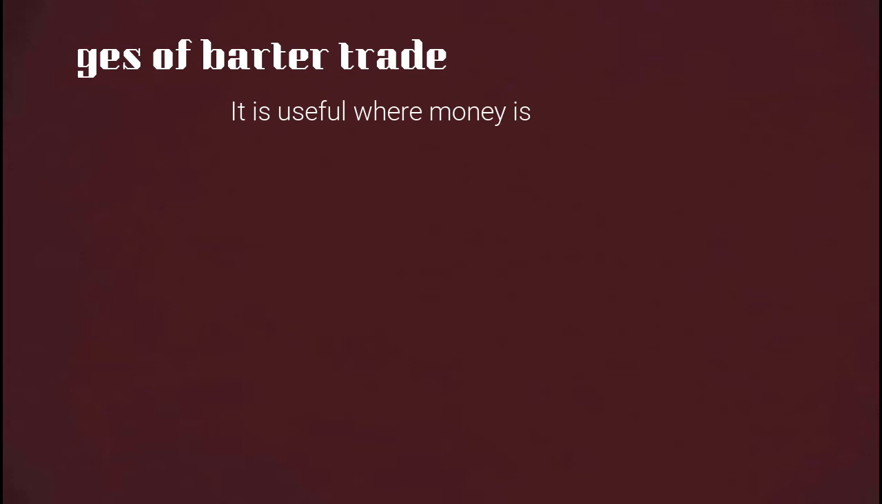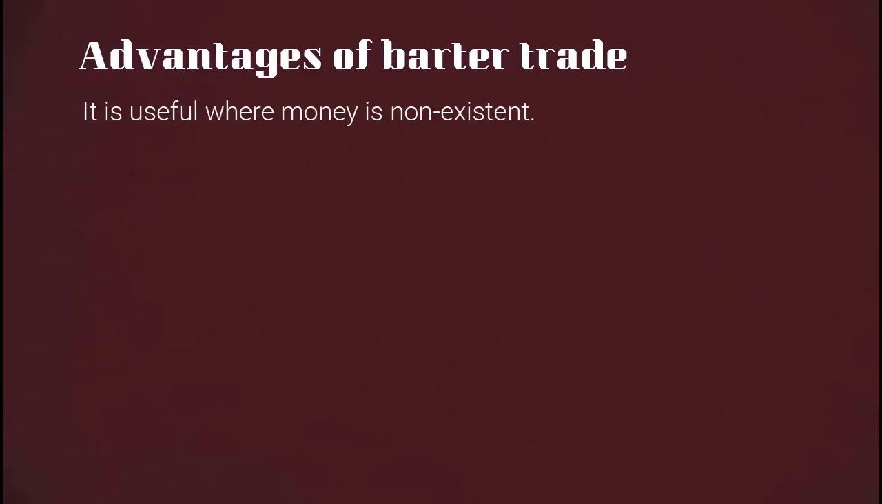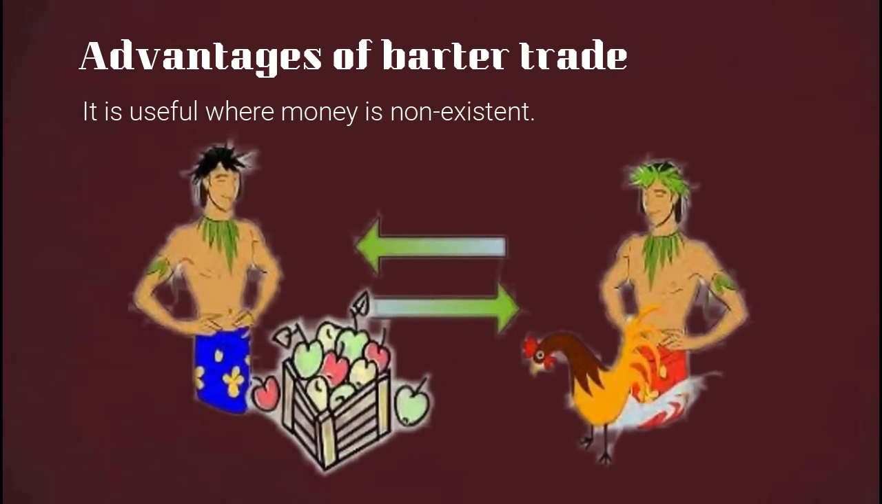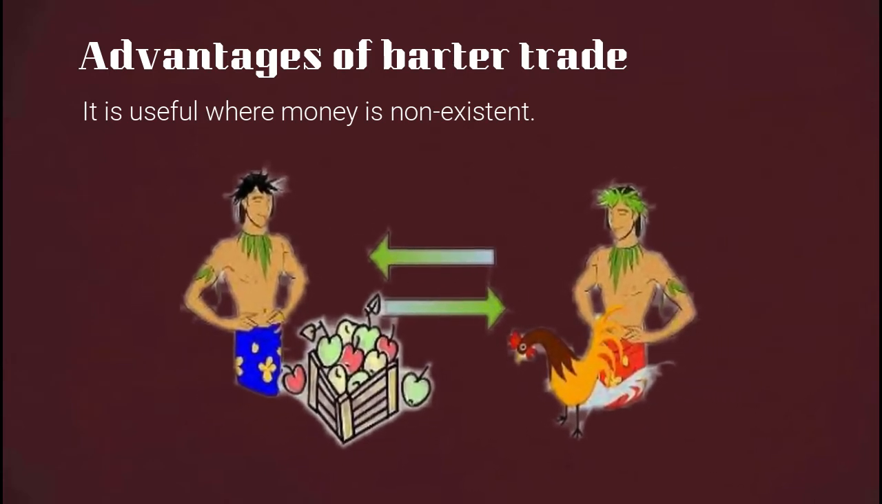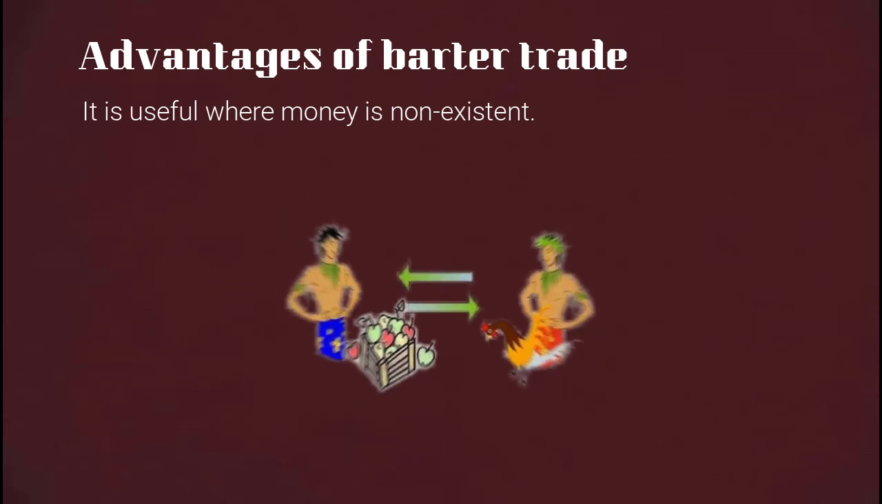And now let's look at the advantage of using barter trade. It is useful where money is non-existent. That is why it involves the exchange of goods for goods. You exchange goods for other goods, like the way the Maasai exchanged animal products with agricultural produce from their neighboring communities.